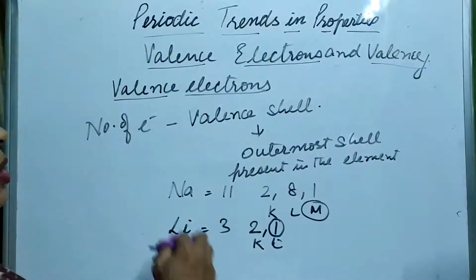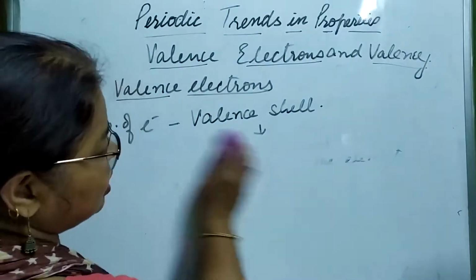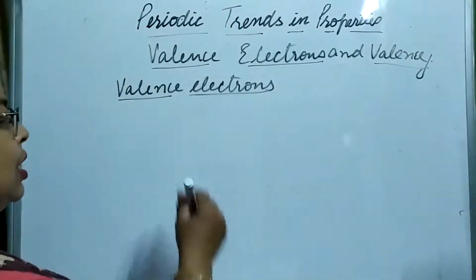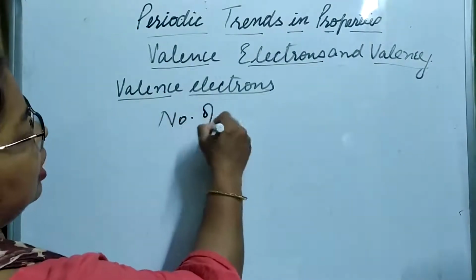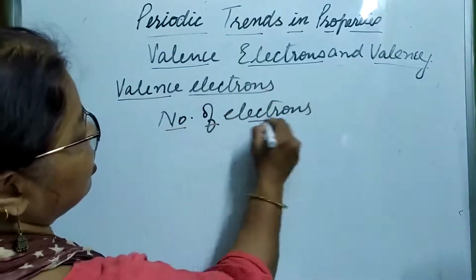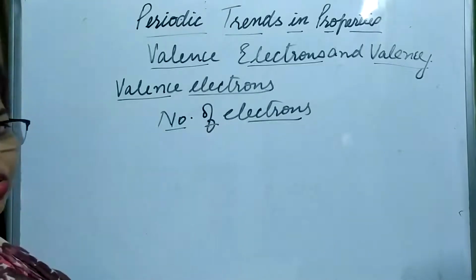Now, what do you mean by valence electrons? The number of electrons present in the valence shell are known as valence electrons.